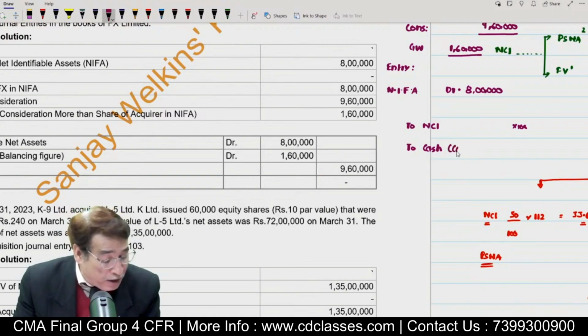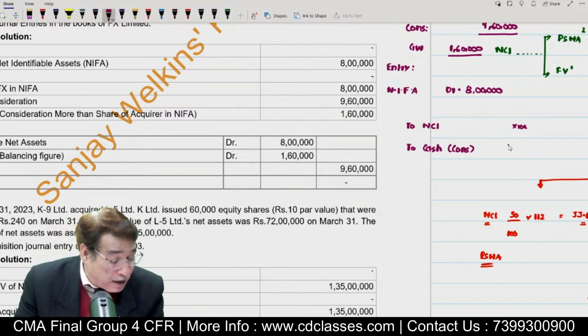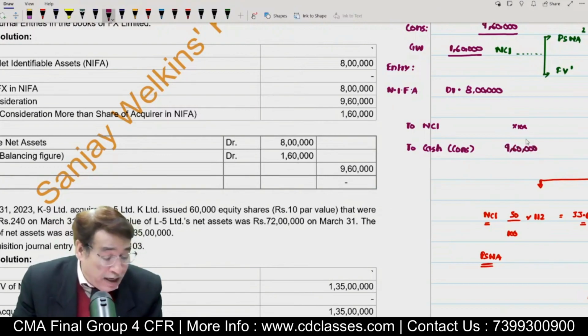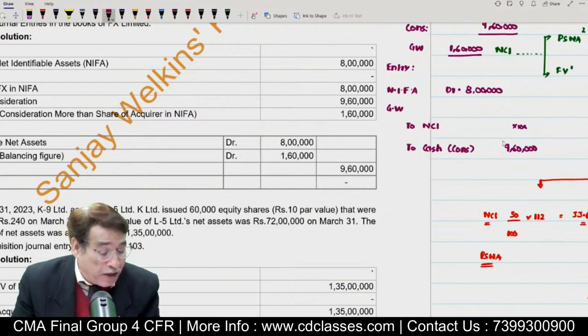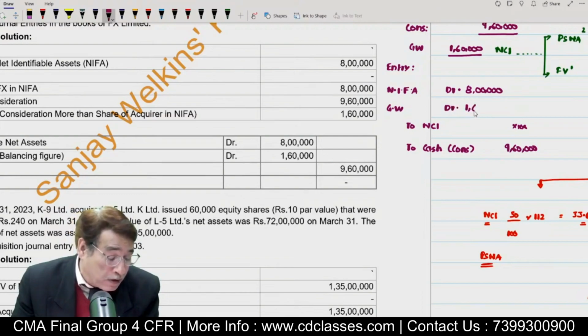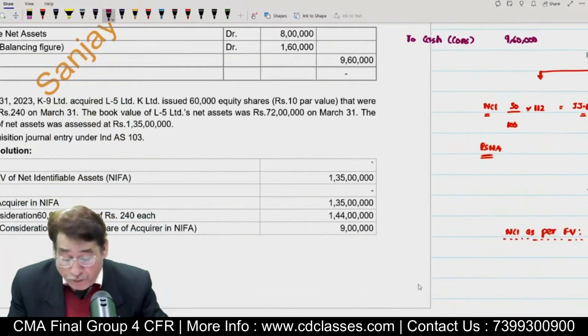In brackets, I am writing consideration. So this is the amount of consideration which we are paying, 9,60,000. Even through this particular entry, we can derive this figure. By taking the difference, we will again get goodwill, that is equal to 1,60,000. Is it clear to you? Now we pick up the second question.